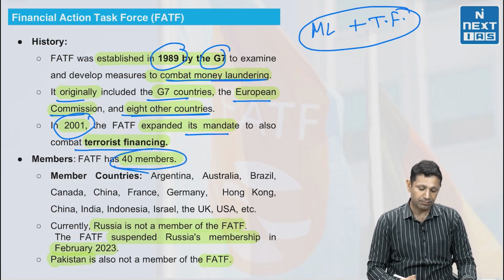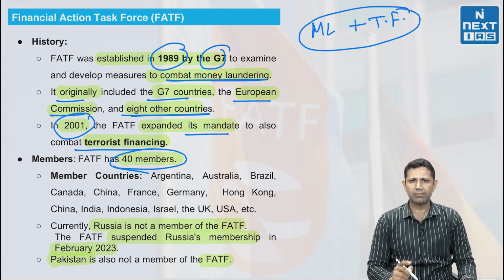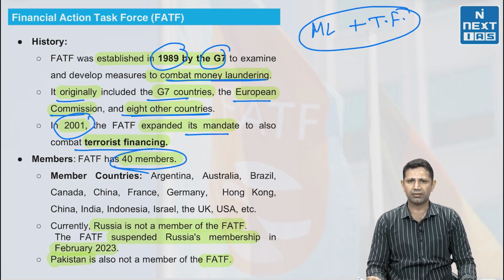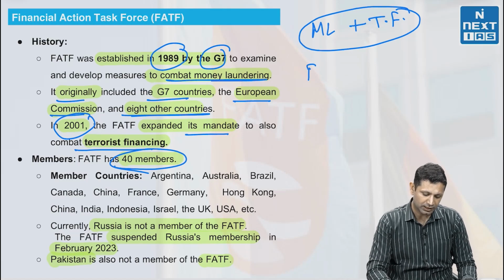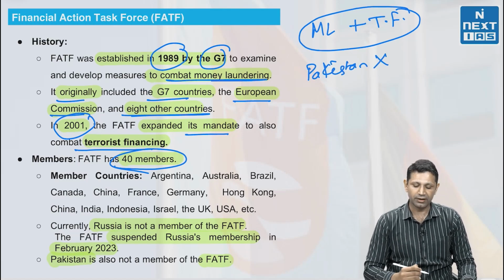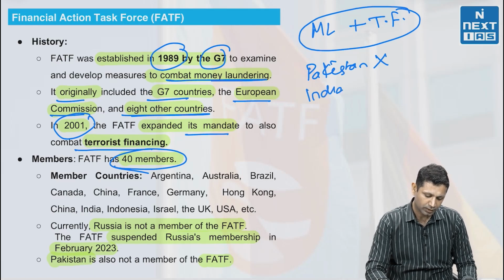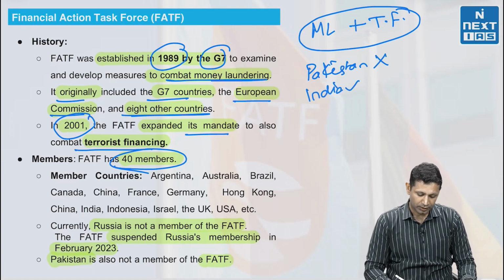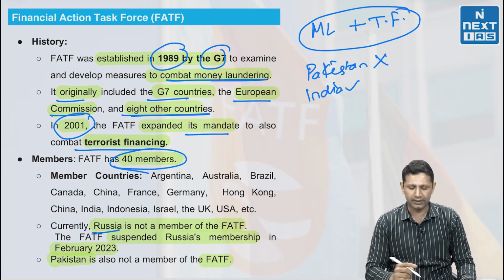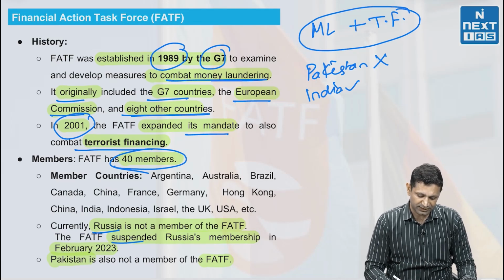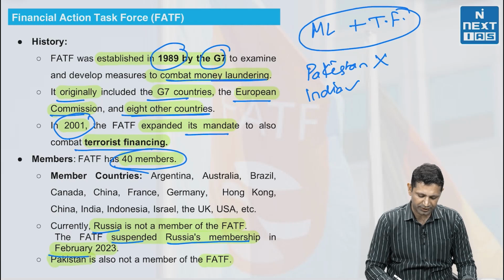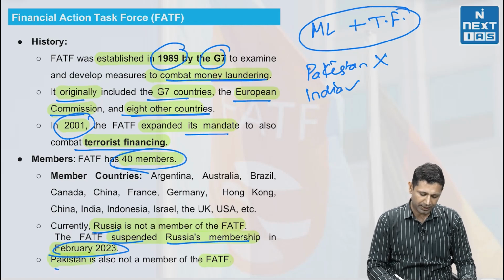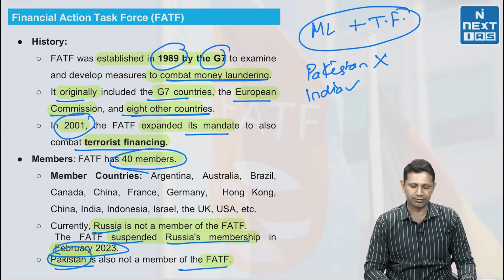There are currently 40 members of FATF. India is one of the members, and Pakistan is not a member of FATF. That you should know. Pakistan is not a member of FATF, and India is a member of FATF. Russia is not a member of FATF. Its membership has now been suspended. FATF suspended Russia's membership in February 2023, and Pakistan is not a member of FATF.